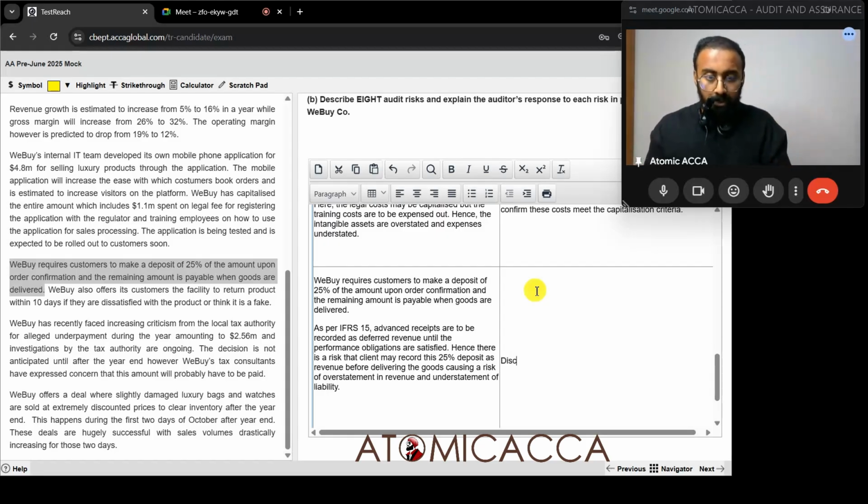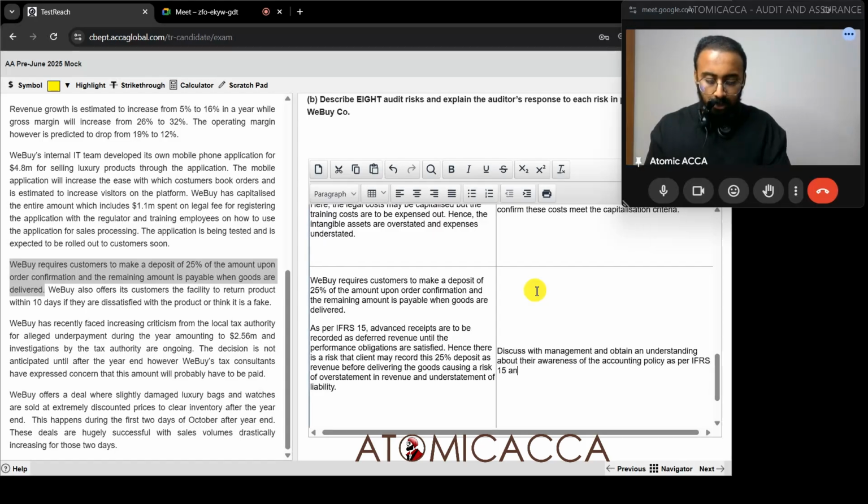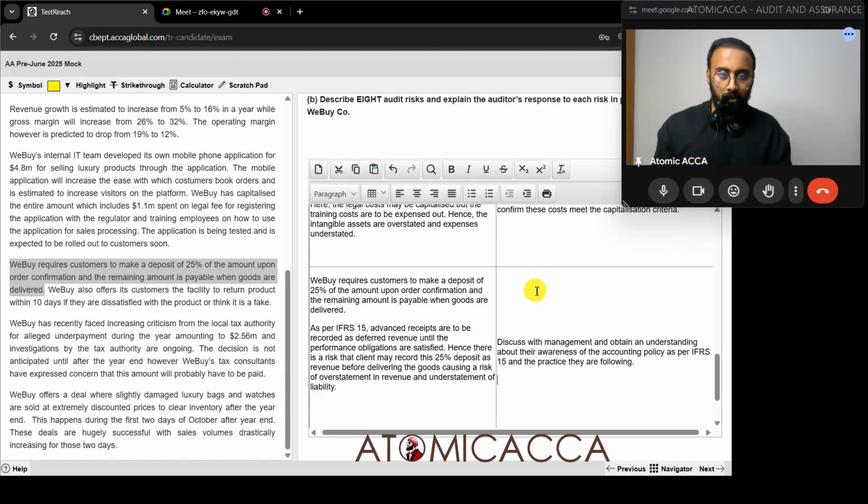So first thing, discuss with management and gain an understanding about their awareness of the accounting policy as per IFRS 15 and the practice they are following, because I don't know if they're accounting for it correctly or not.